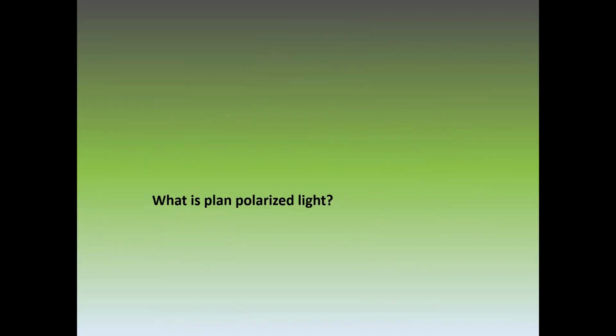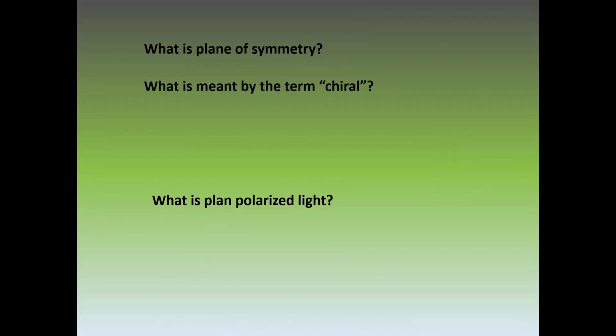First of all, we will learn some terminologies. What is plane polarized light? What is plane of symmetry? What is meant by the term chiral? What is meant by the term achiral? And what is light?